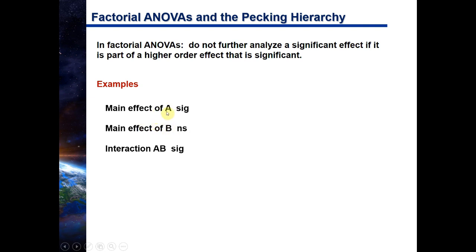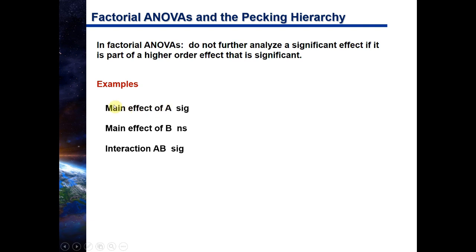But what about factor A? What if, let's say, factor A has three or more levels? Well, normally you would say, okay, I've got to do a post hoc test on that because I don't know which mean is different from which, right? If there's three or more. But before you do any post hoc tests, if they are necessary, you first need to see, is factor A part of a higher order interaction effect?